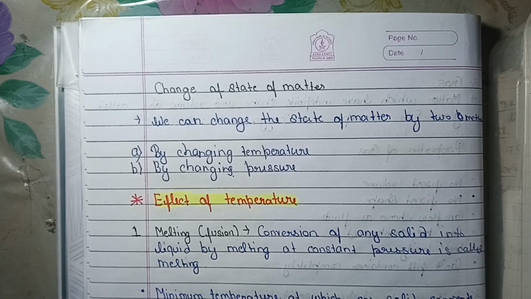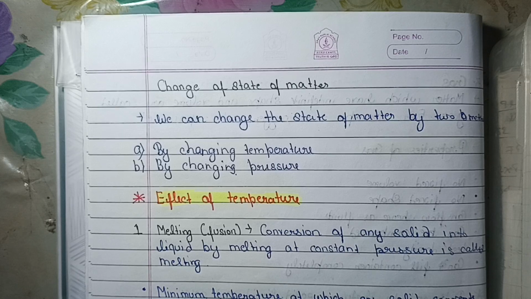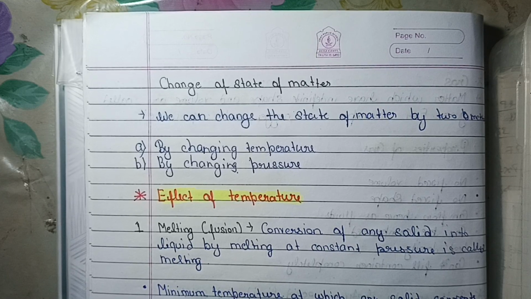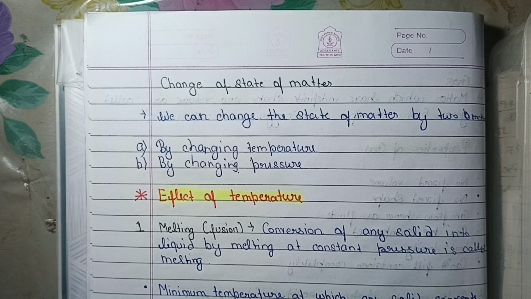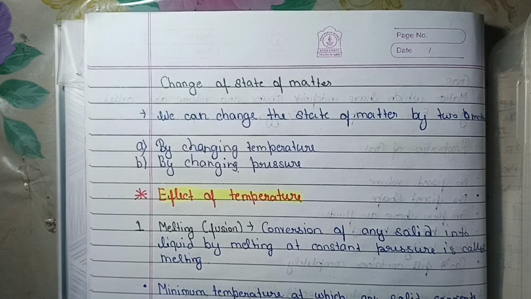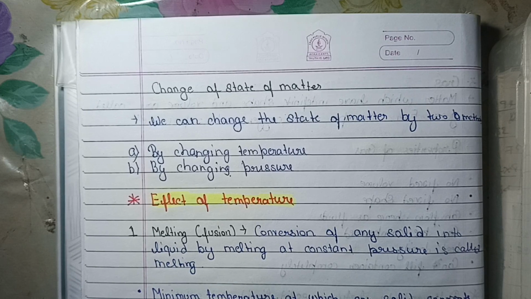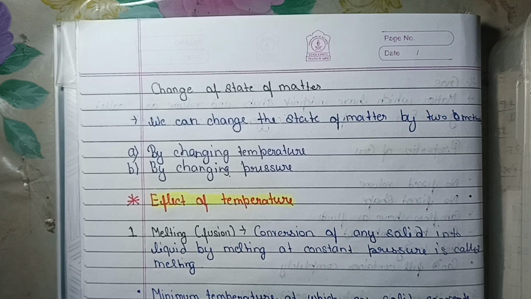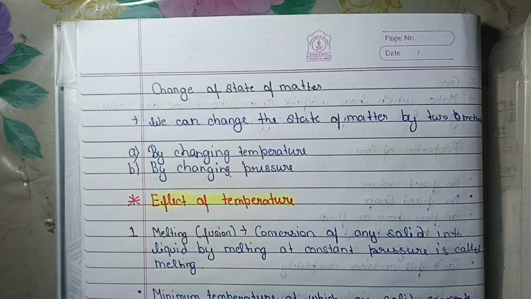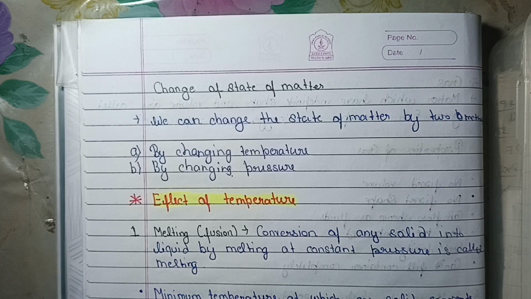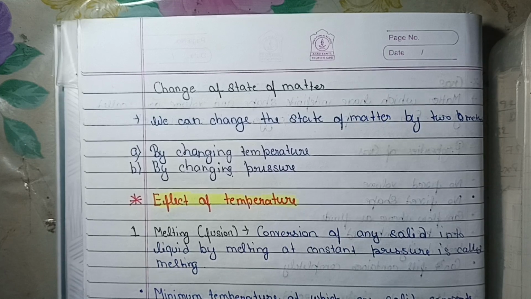So in this video, this is part 2 of chapter 1 of science, which was Matter in Our Surroundings. Let's start with the change of state of matter. It means that we can change any state of matter by two methods: we can change the temperature and the pressure. We can change the state of any matter, like a pen or pencil, by temperature or pressure.